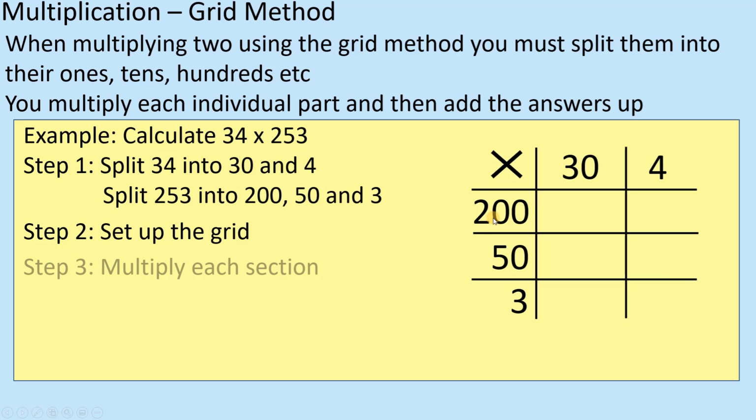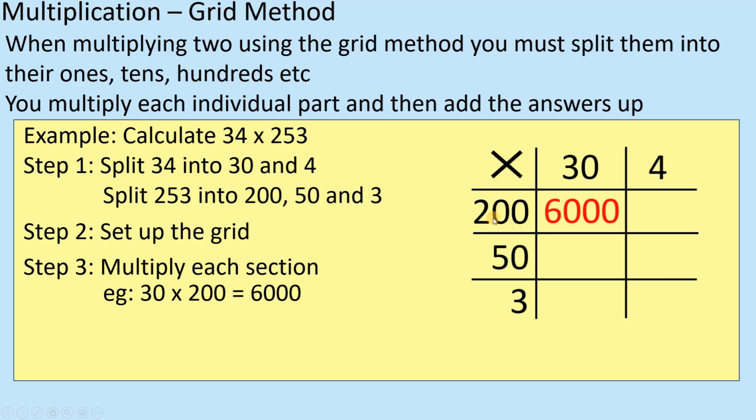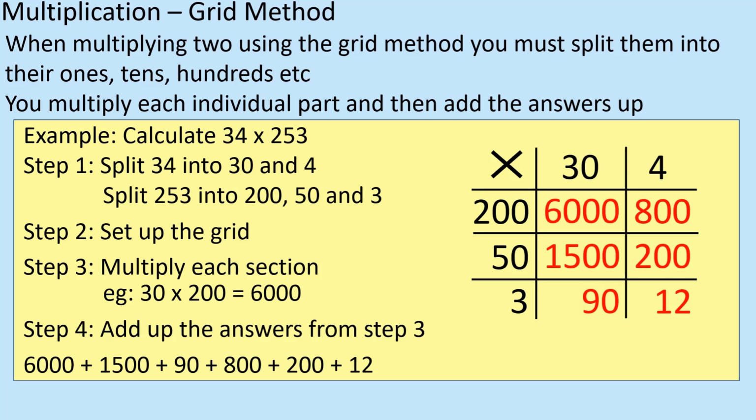So 30 times 200 is going to give you 6,000. 4 times 200 is 800. 30 times 50 is 1,500. 4 times 50 is 200. 30 times 3 is 90. And 4 times 3 is 12. You just add that lot together to give you your answer, and the answer is 8,602. So 2 different ways, 2 different methods.